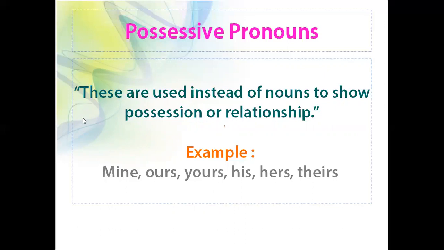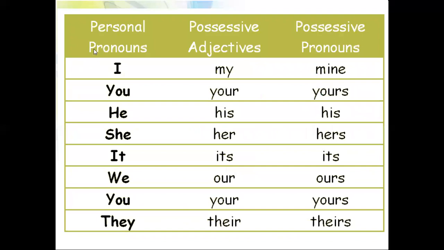For example, you can see personal pronouns, possessive adjectives, then possessive pronouns. If the personal pronoun is I, it changes into the possessive adjective my, and in possessive pronoun it changes into mine. Then you, your, yours. He, his, his.